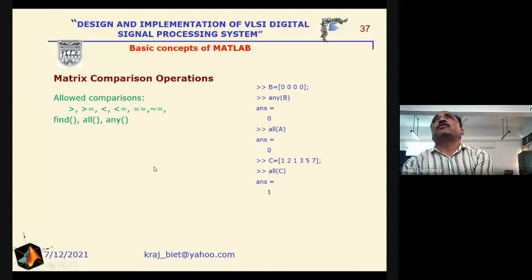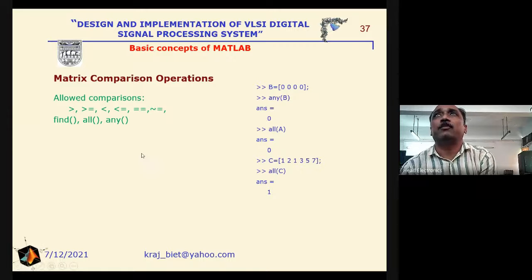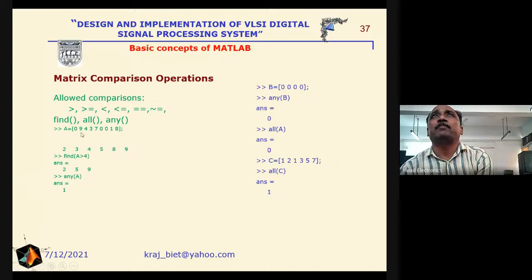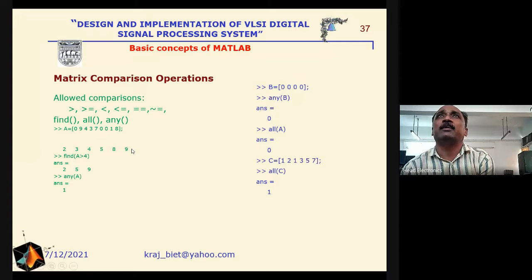Matrix comparison: greater or equal to, less or equal to, greater than, less than, approximately the same or exactly the same. These are the different types of comparisons that can be represented with the help of MATLAB using these symbols here. Say this is a representation of a vector and we are interested in the elements which are greater than 4, then we write a greater than 4, then we will find the locations where a is greater than 4, and that will be represented here.